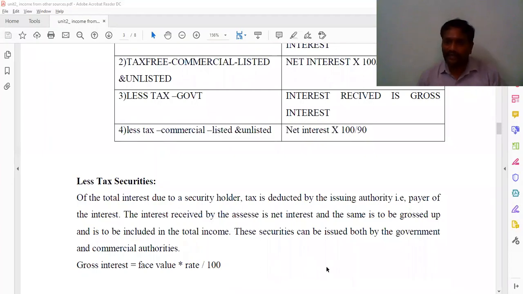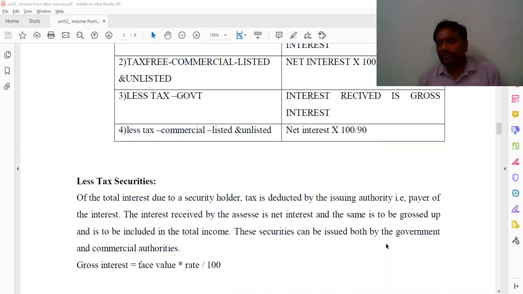Once again, listen to this. Of the total interest due to the security holder, the tax is deducted by the issuing authority. That is, the payer of the interest. The interest received by the assessee is net interest, and the same is to be grossed up and also included in the total income.